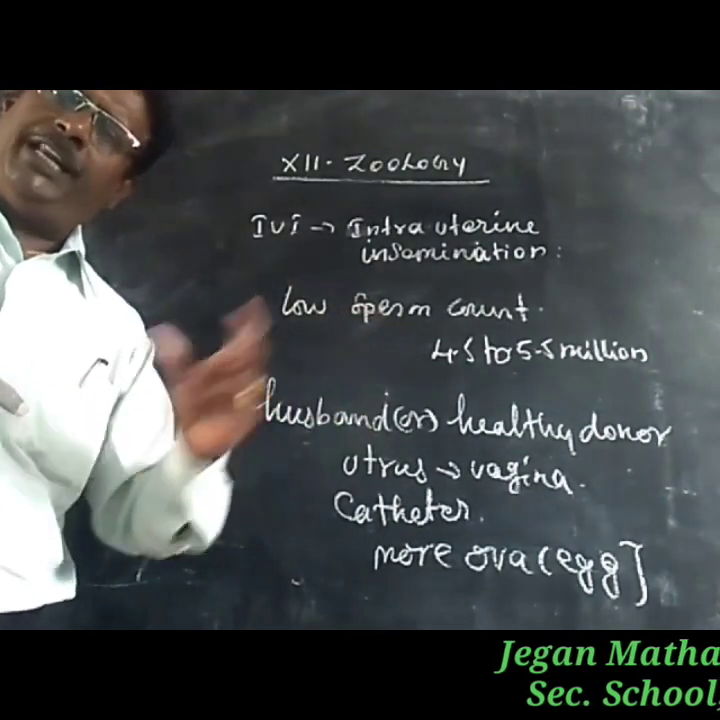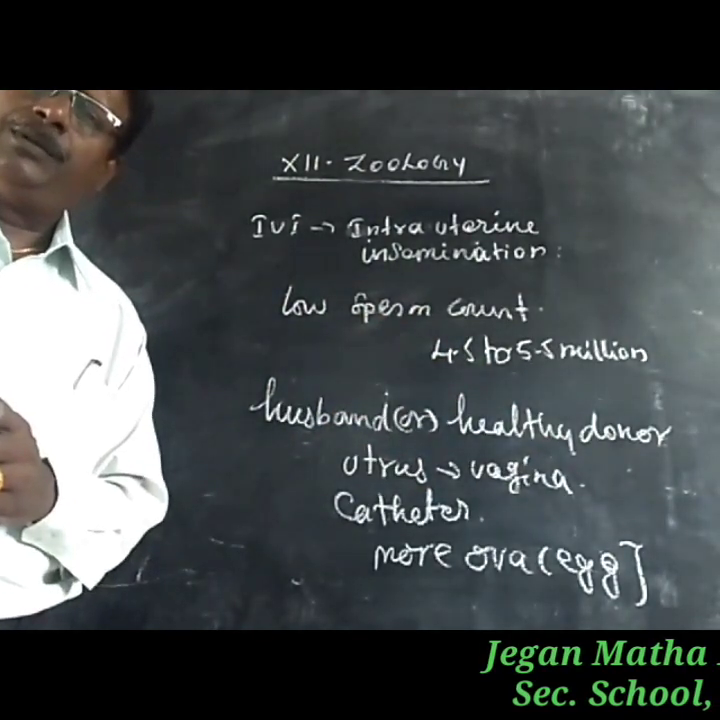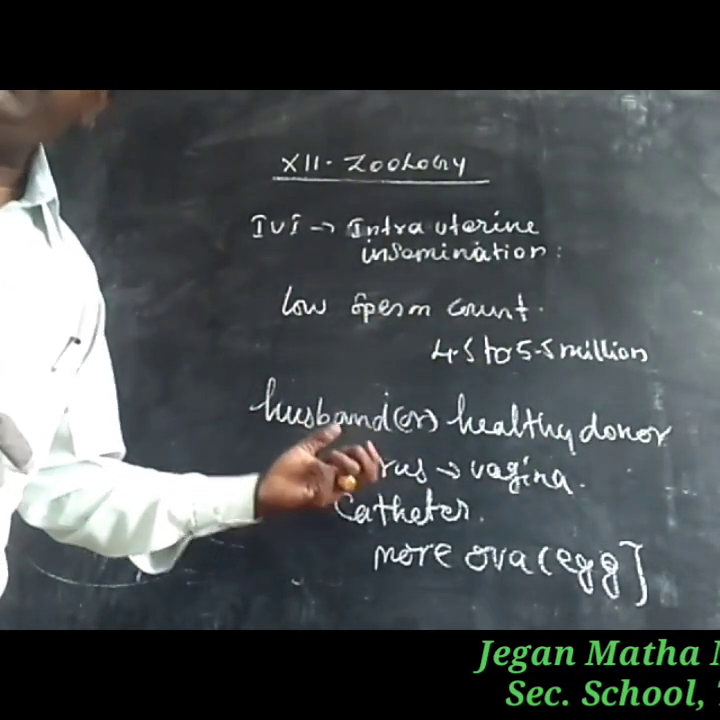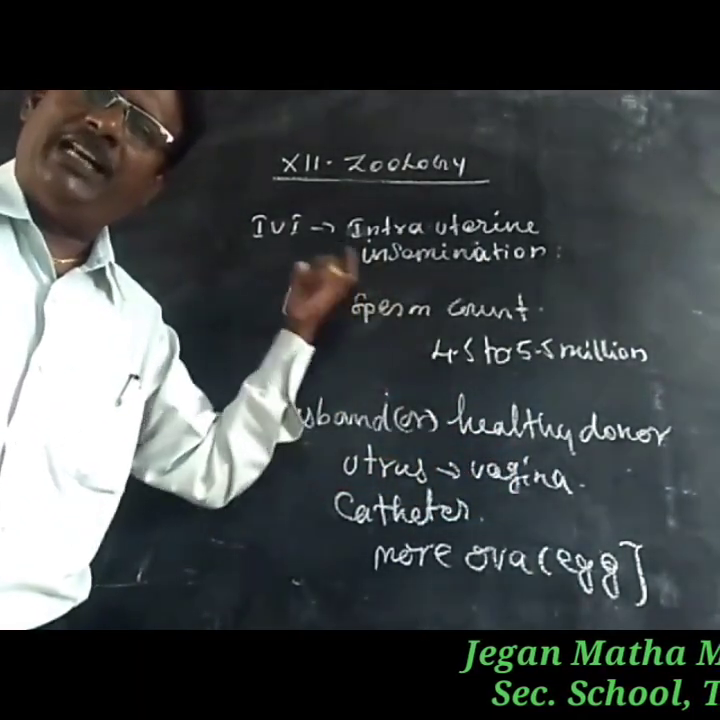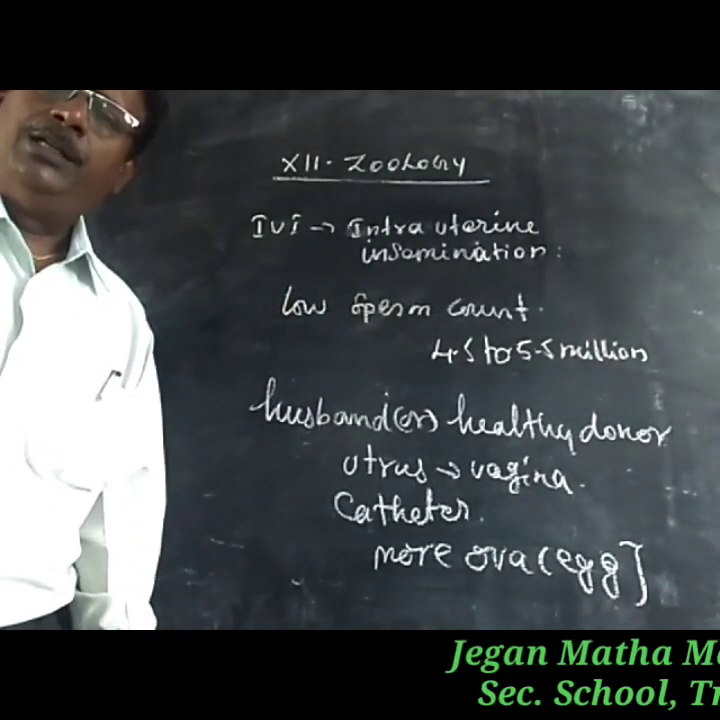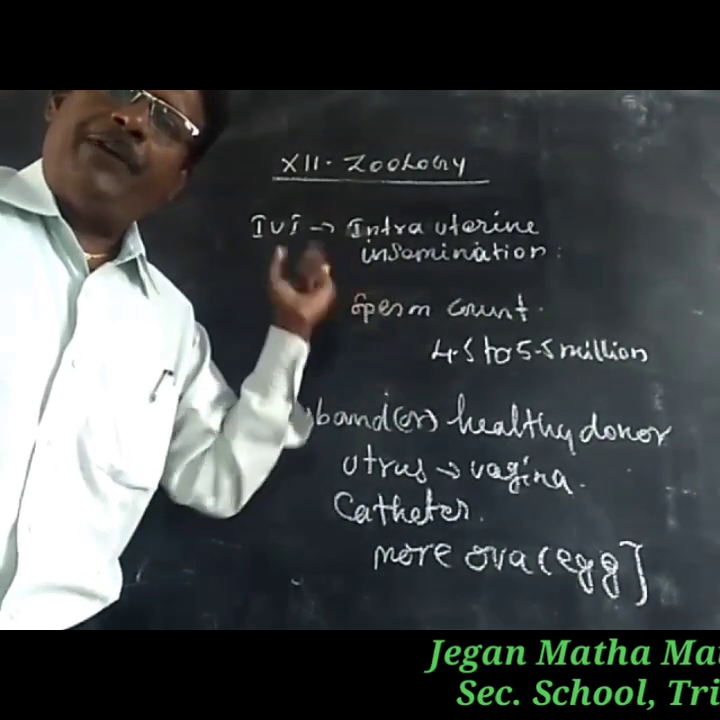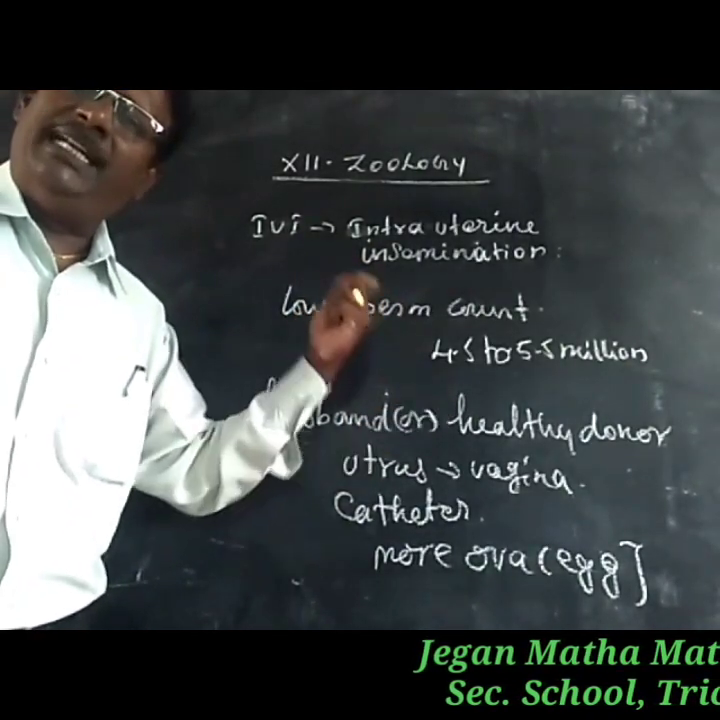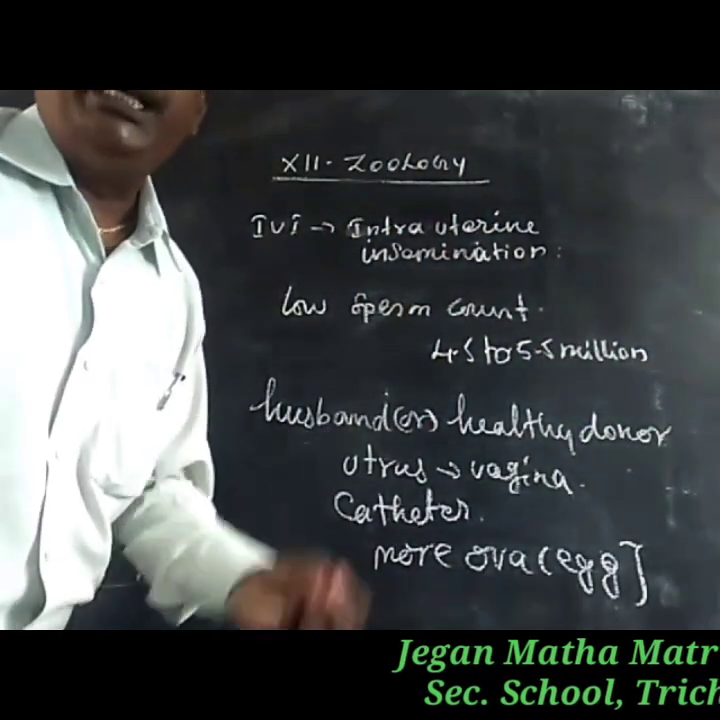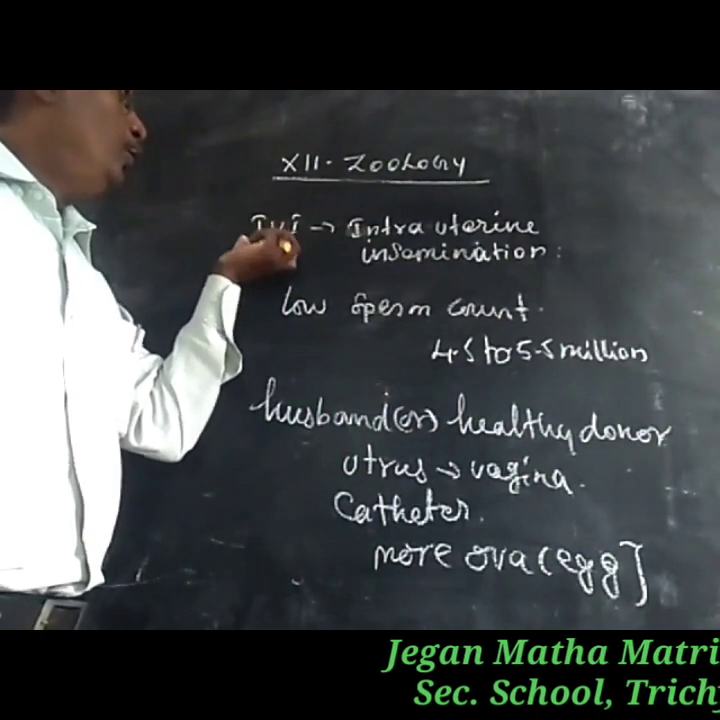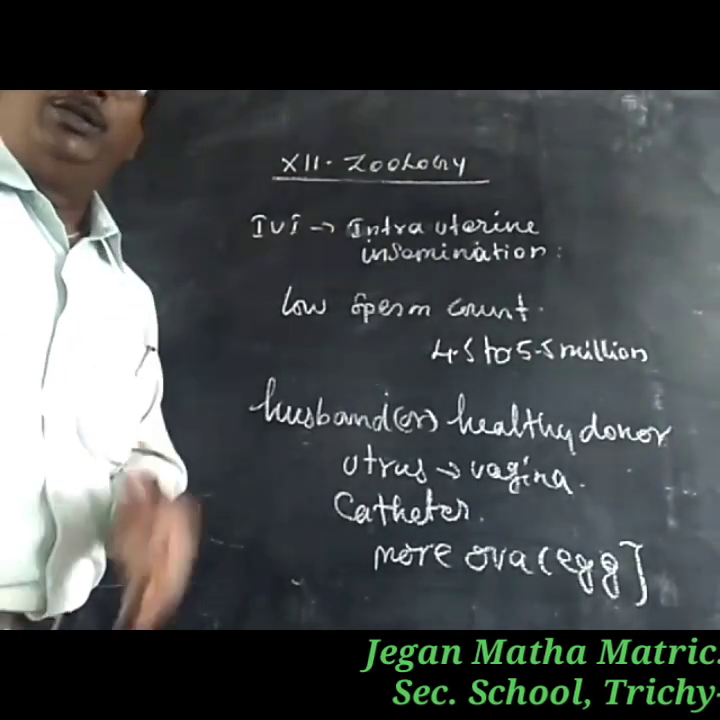They stimulate the ovary to produce a large number of ova. From the uterus, the sperm cells swim to reach the fallopian tube for fertilization. So normal fertilization takes place. The fertilized embryo fixes in the uterine wall and develops into a normal pregnancy. So this is called IUI, intrauterine insemination. Thank you very much.